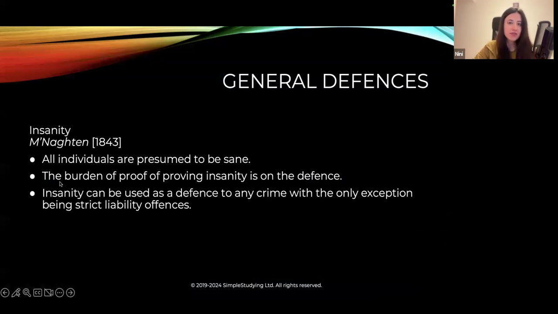Insanity, a very famous defense. This is when the defendant is insane. All individuals are presumed to be sane, but the burden of proof to prove insanity, if relevant, is on the defense. Usually, in criminal offenses the burden of proof is on the prosecution. But for proving this defense, the insanity defense, it's on the defense. The requirements of this insanity defense are set out in the case of Nathan.